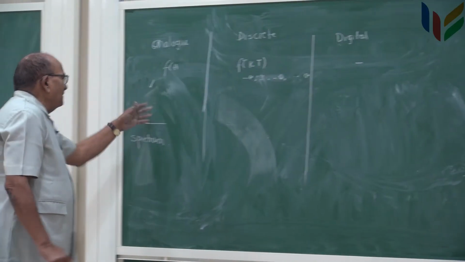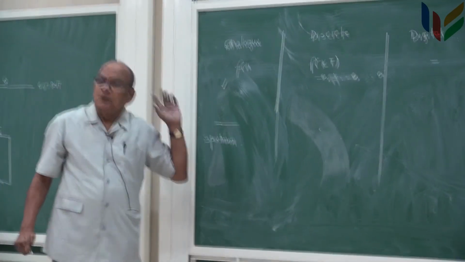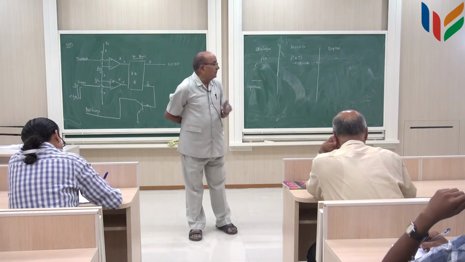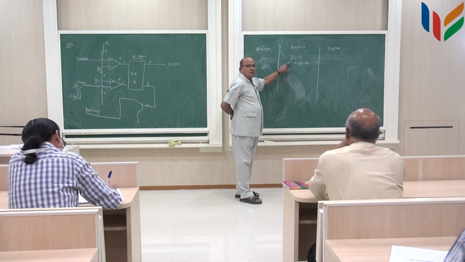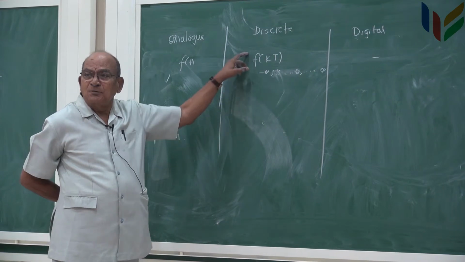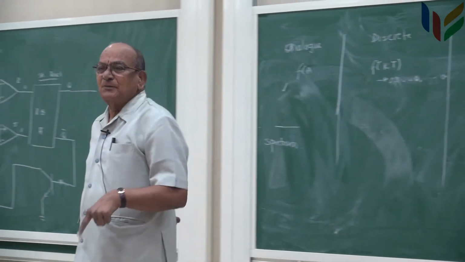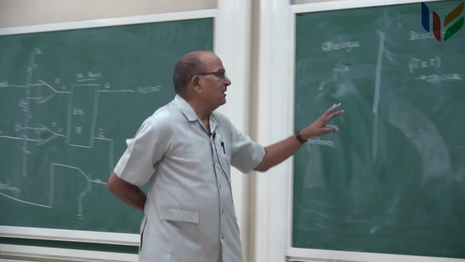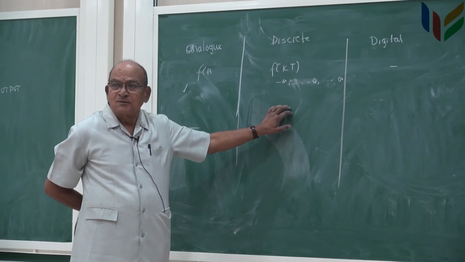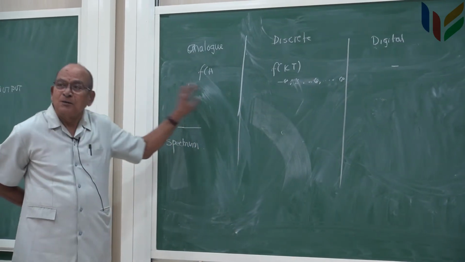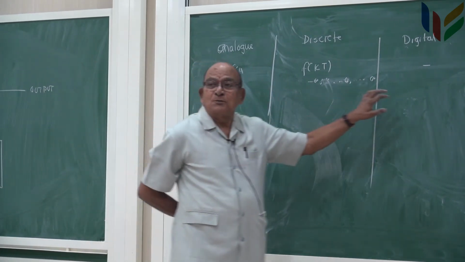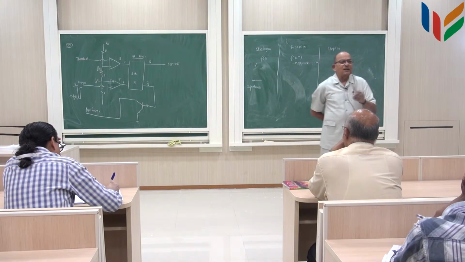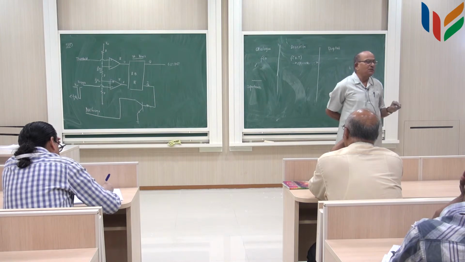So, now I forget about the variation with respect to a continuum of time. I am now converting into variation with respect to discrete times. But remember, f still takes on values anywhere from minus infinity to plus infinity. Amplitude can be anywhere from minus to plus infinity. The sample may be at a discrete point, but these signals are called amplitude continuous, time discrete. And these signals are amplitude continuous, time continuous. And these signals are amplitude discrete as well as time discrete. So, these are the three characterizations of the classes of signals which we deal with in electrical engineering.